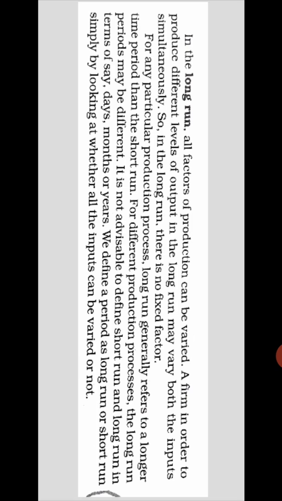Within three months one crop is over and another crop comes, which comes under the long run. So the time period changes for various production processes. In industry, the long run may come after one year, because one year is the start-up period of their production process. So the product also matters.